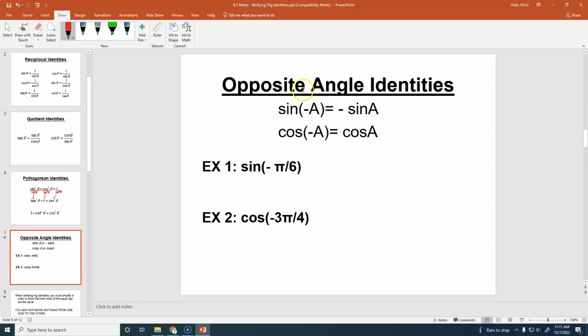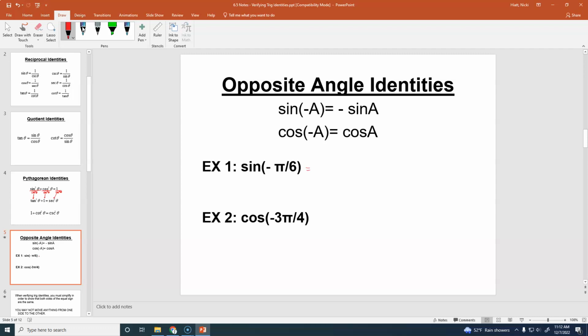We will not use opposite angle identities quite as much whenever we are doing these problems. We'll use it occasionally, but they won't show up quite as often. A lot of students forget to memorize the opposite angle identity, so don't forget it. It is on the identity quiz that you will have on Friday. So sine of negative A equals negative sine of A. Okay, so an example here is going to look like this.